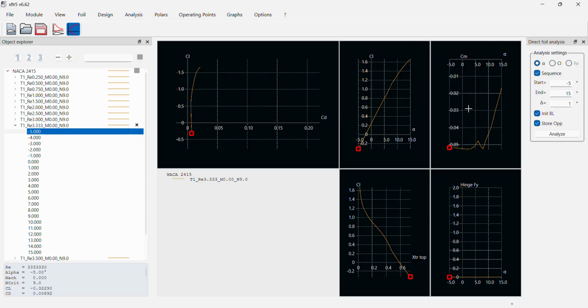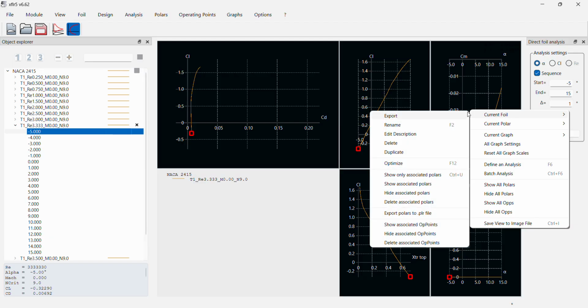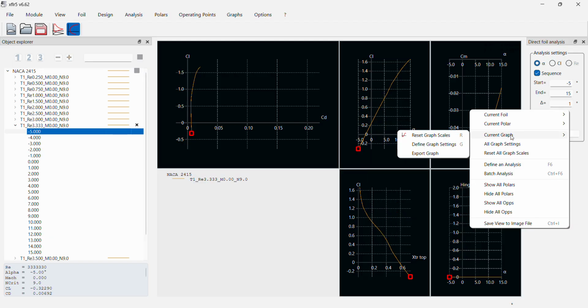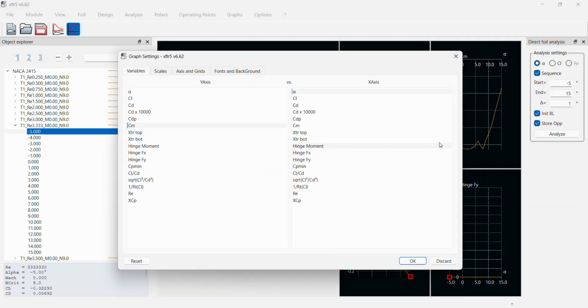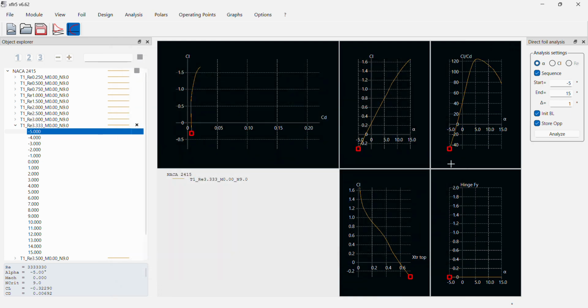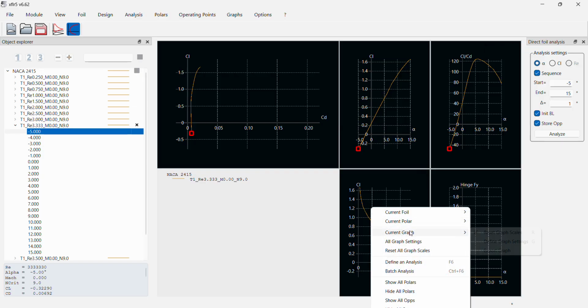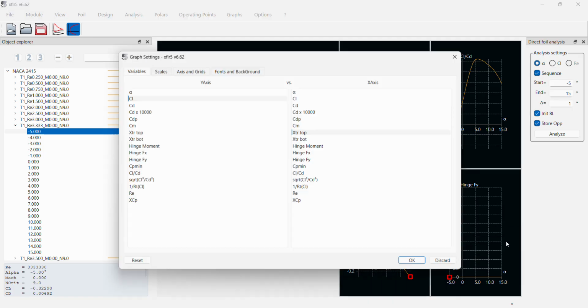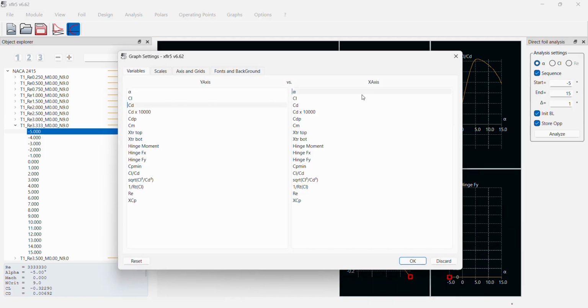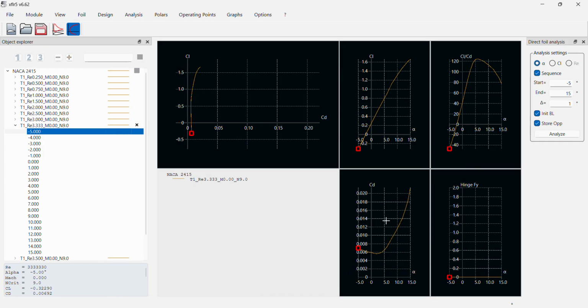I'm going to right click here and then define the graph settings, change this to CL/CD versus alpha. Here's our CL/CD versus alpha graph. And then I'll change this one to our CD versus alpha. And there's our CD versus alpha graph.